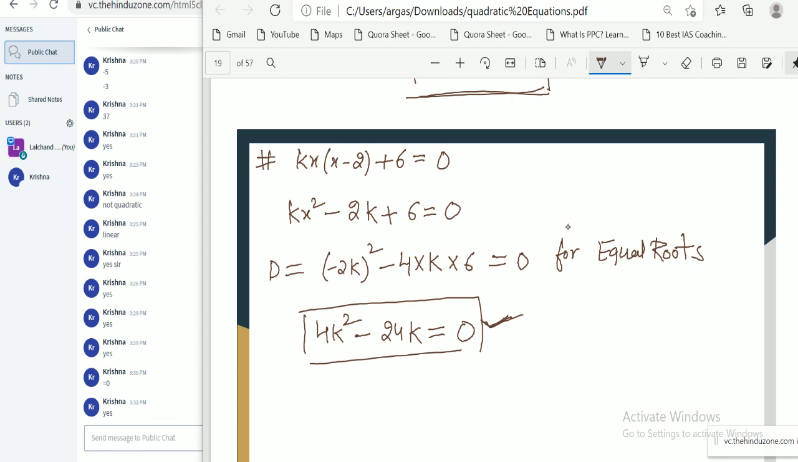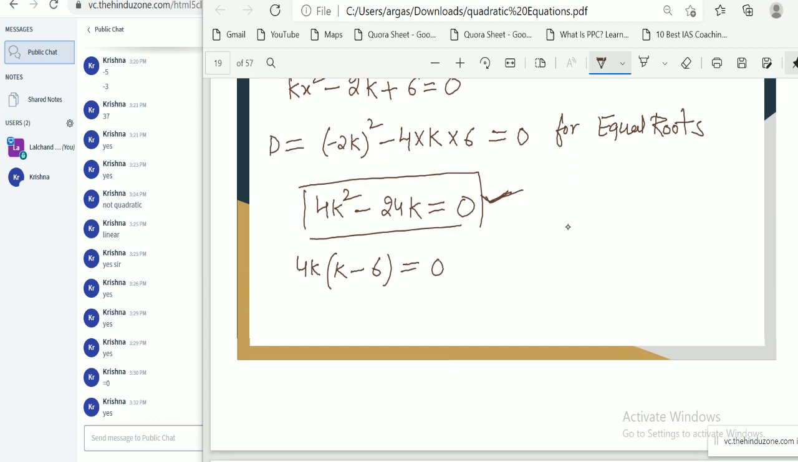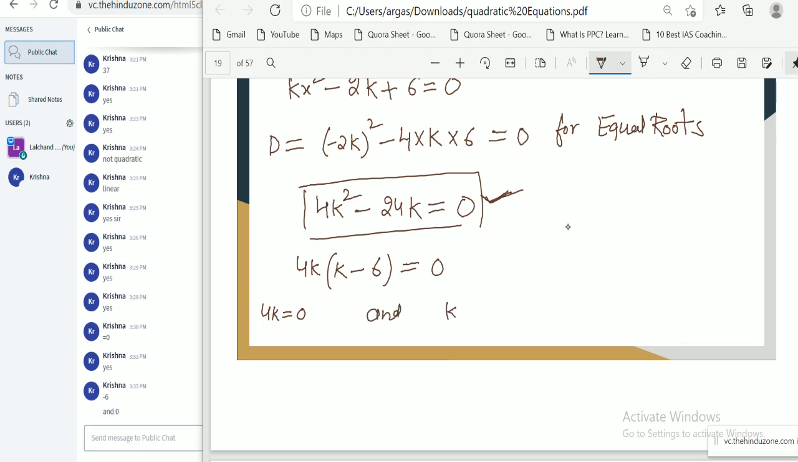Okay, if we take 4k common from these two factors, then 4k is outside, then k minus 6 equal to 0. If we equate these two factors equal to 0, then 4k equal to 0 and k minus 6 equal to 0. We have two values, k equal to 0 and k equal to 6. Two values of k for which this quadratic equation has equal roots.